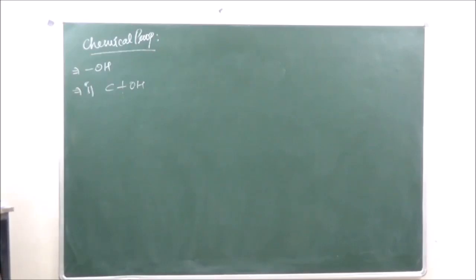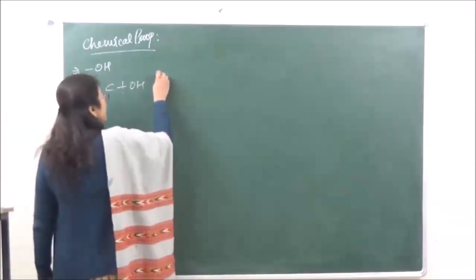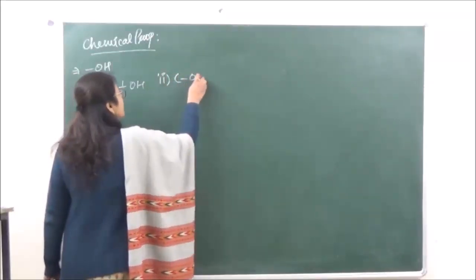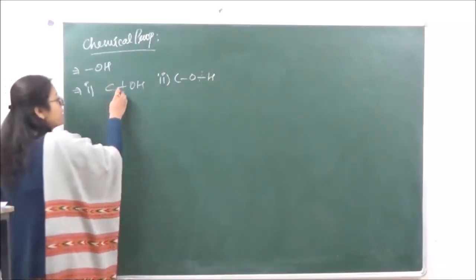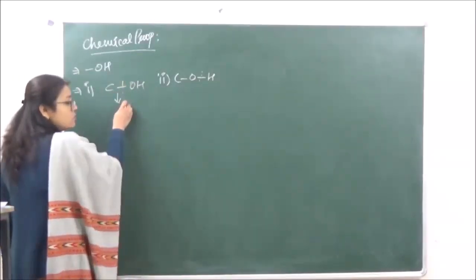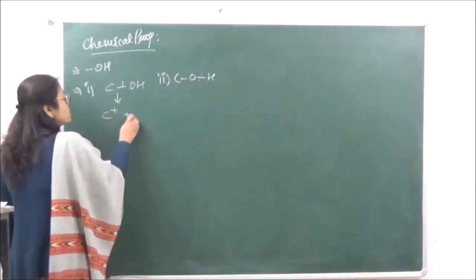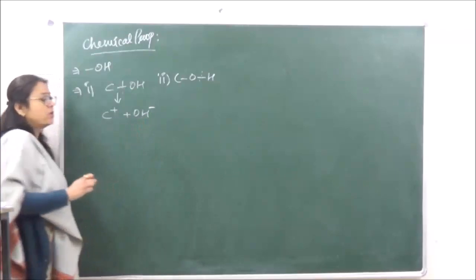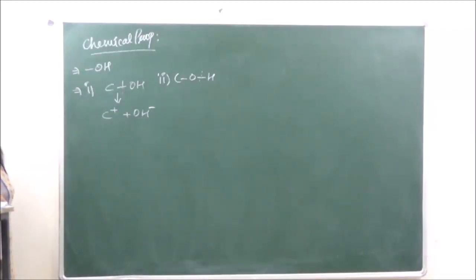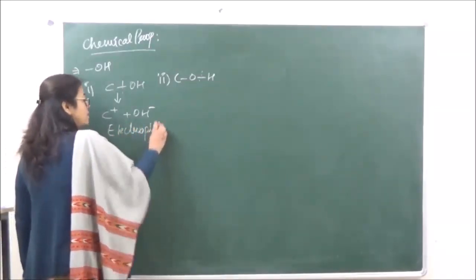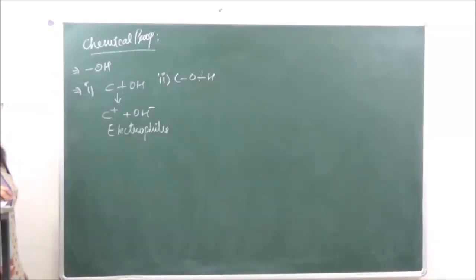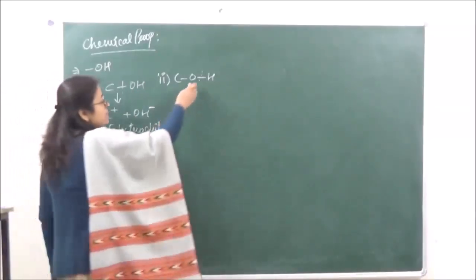Now, the second type of cleavage which we are going to have is between the O and H bond. So over here, when the cleavage takes place, carbon is going to get a positive charge and the nucleophile, the negative part, is going to leave the particular alcohol. So over here we say that the alcohols behave as electrophiles.